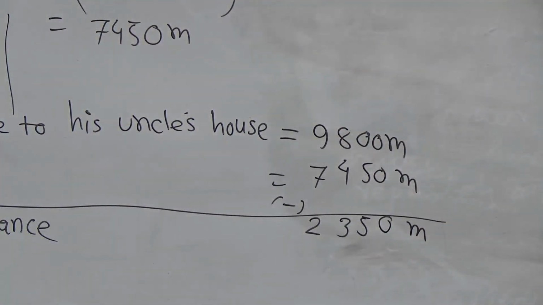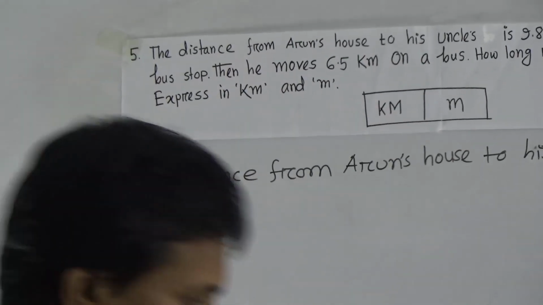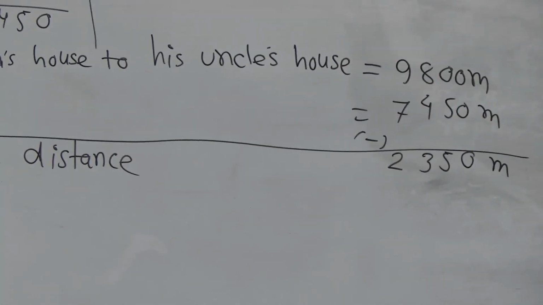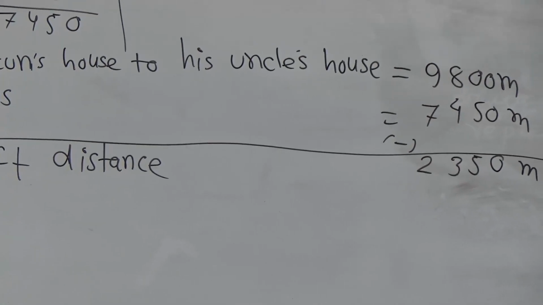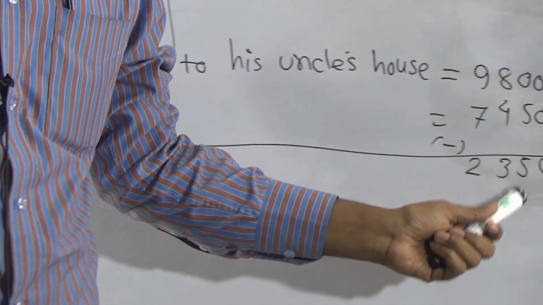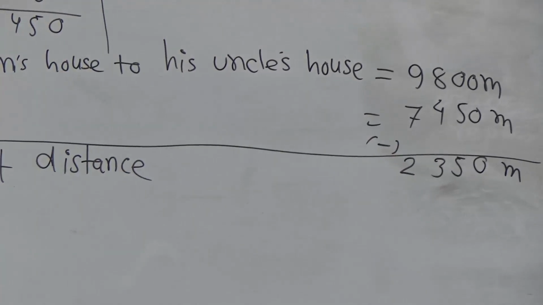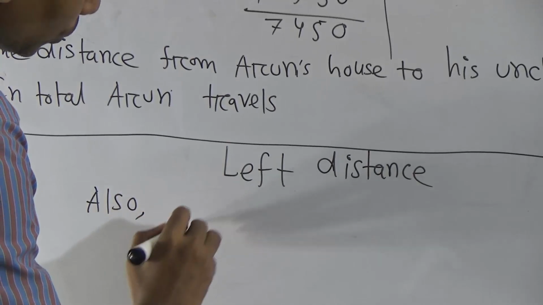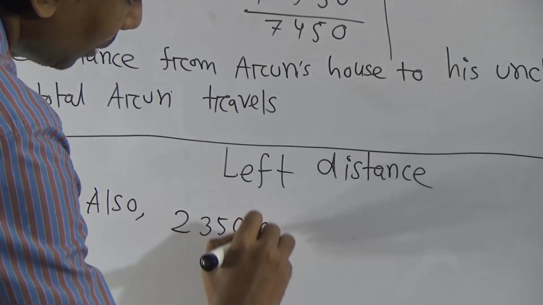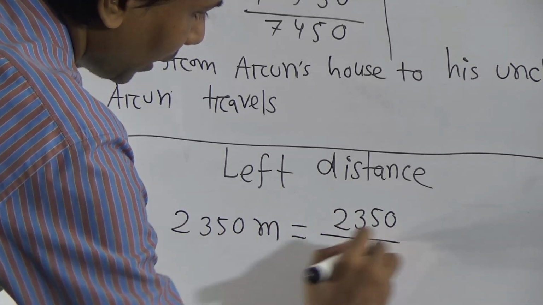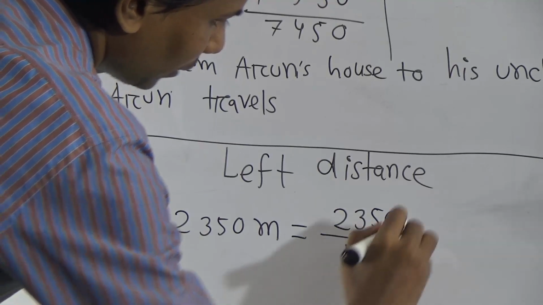Dear student, again you see the question: express in kilometer and meter. This is expressed in meter. Now you have to convert this into kilometer. The left distance is 2350 meter. This equals 2350 by 1000.